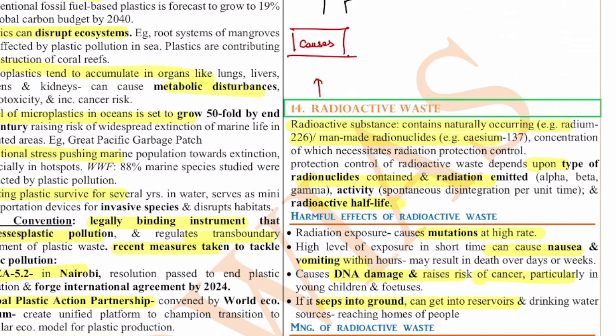So when they are disposed, or the waste which is produced during their production, they have to be disposed properly, because they also emit these radiations like alpha, beta, gamma rays, right? So that's why they have to be disposed properly.